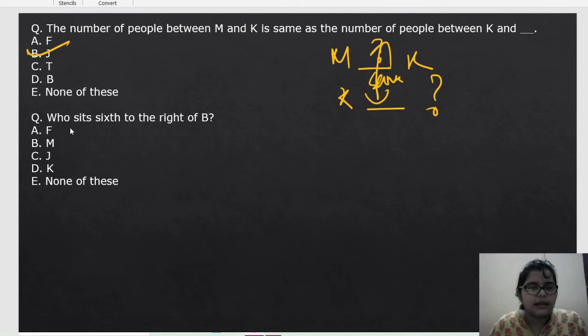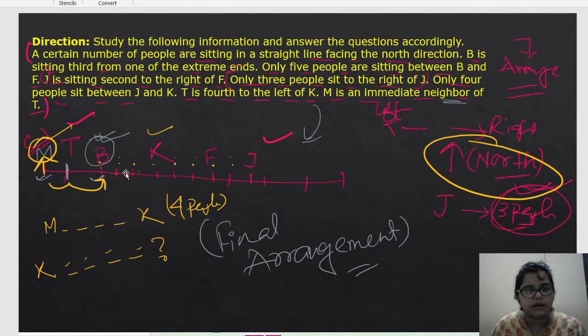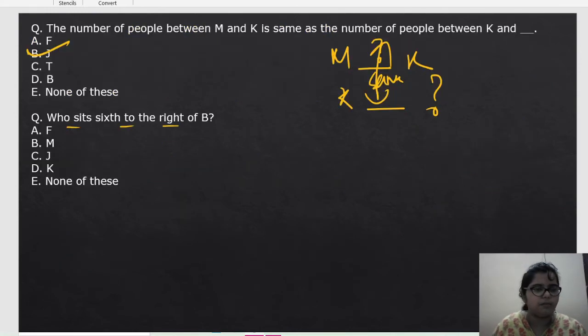Done. Next, whose is 6 to the right of B? 6 to the right of B. B is here, 1, 2, 3, 4, 5, 6. F is 6 to the right of B. So F will be the right answer. Okay.